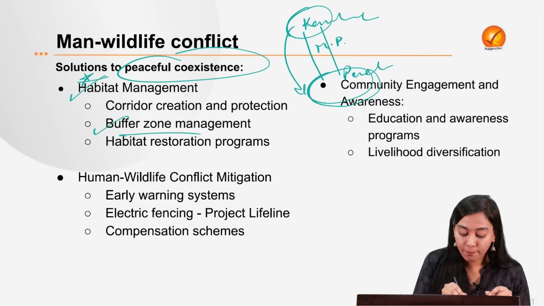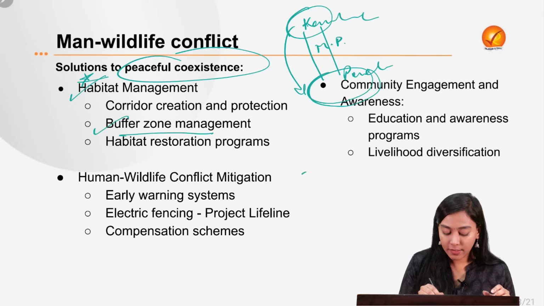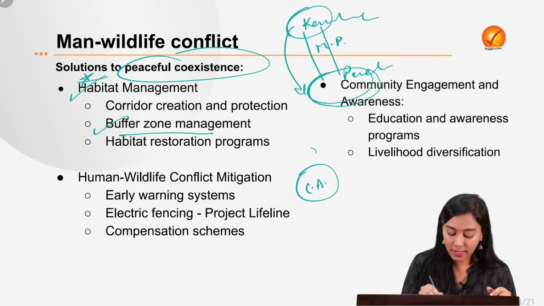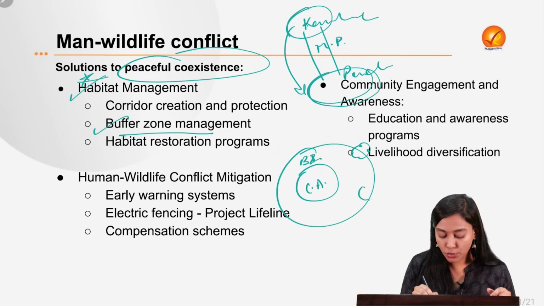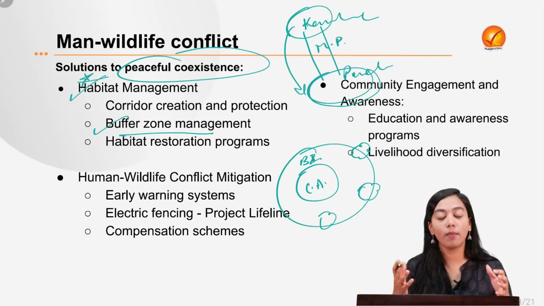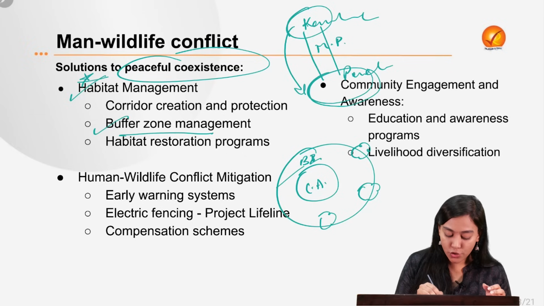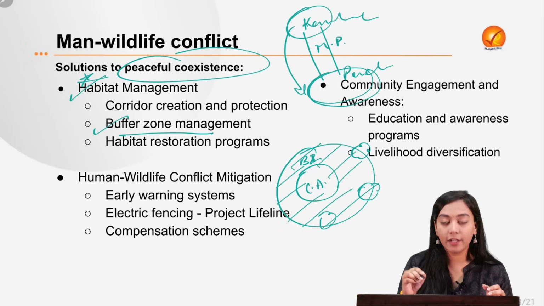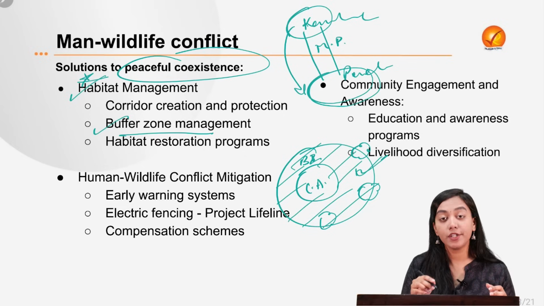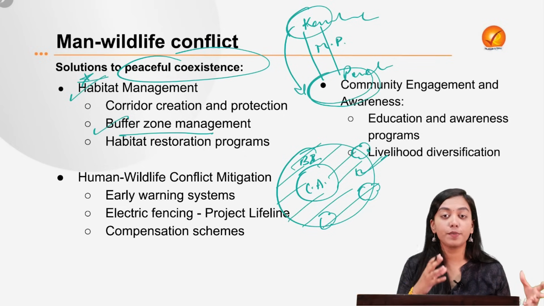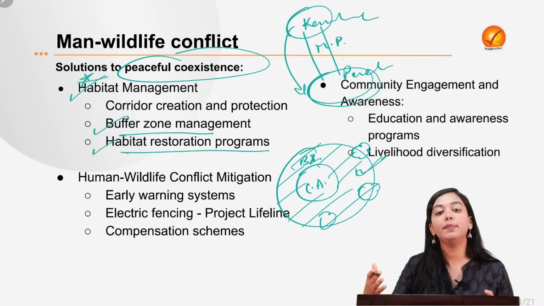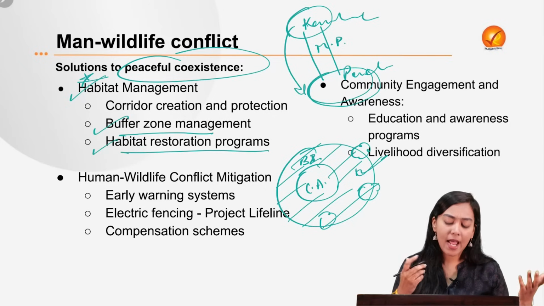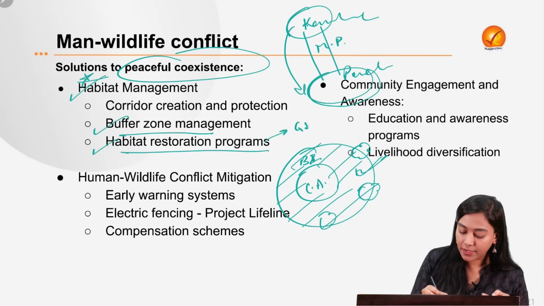Then we also need to have buffer zone management. As you know, the wildlife areas or the wildlife sanctuaries are divided broadly into the core area, which is highly protected, and then it has got the buffer zone. Now the buffer zone is where people actually start encroaching by laying down their settlements or their crop fields, and this is the zone which is most prone to man-wildlife conflict. So this needs to be managed properly, so that unregulated encroachment doesn't happen over here. Then we need to have a habitat restoration program, for example rebuilding our green covers which have been deforested, and this is already being taken up by the government of India under the Green India Mission.